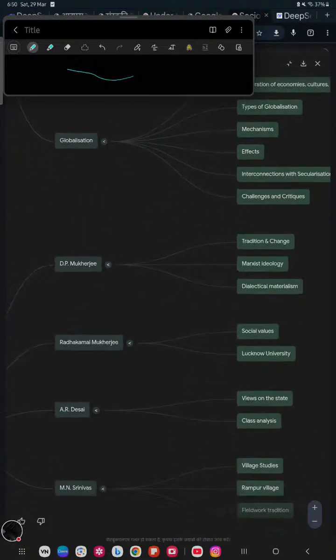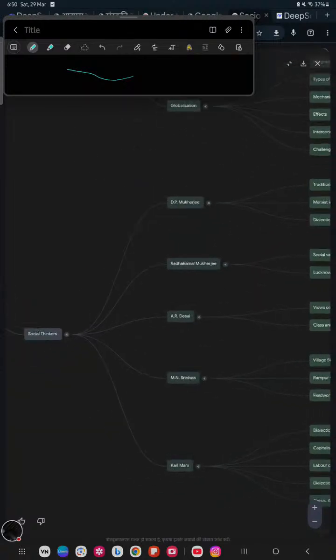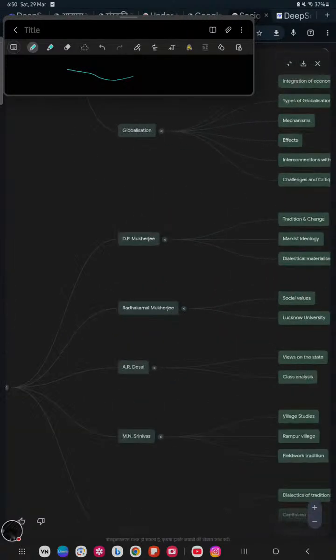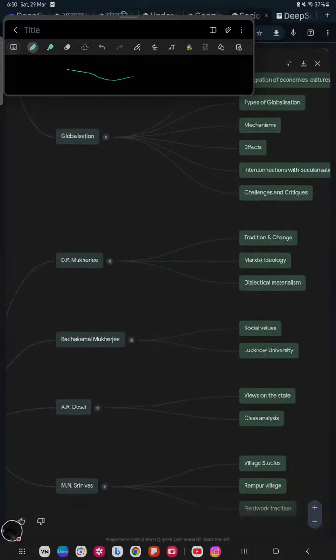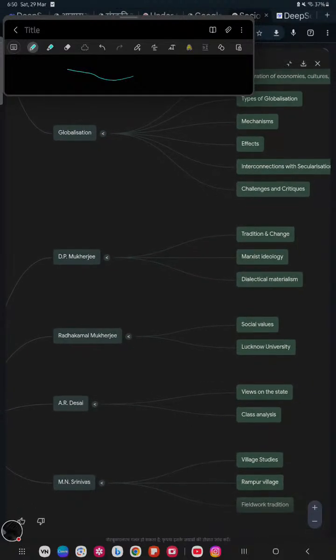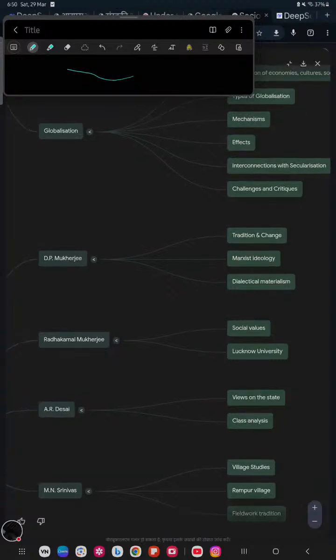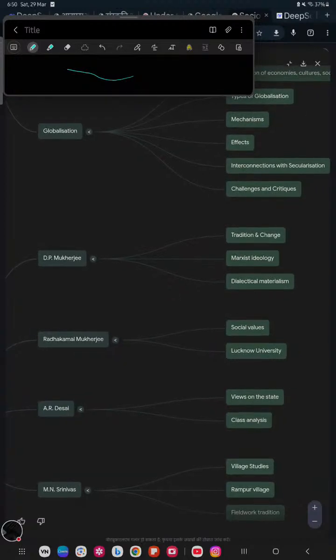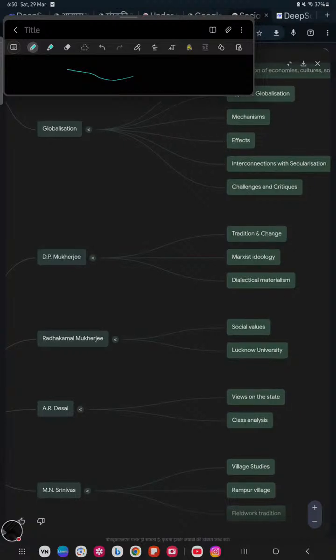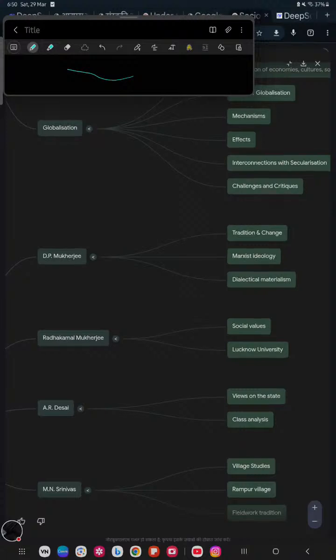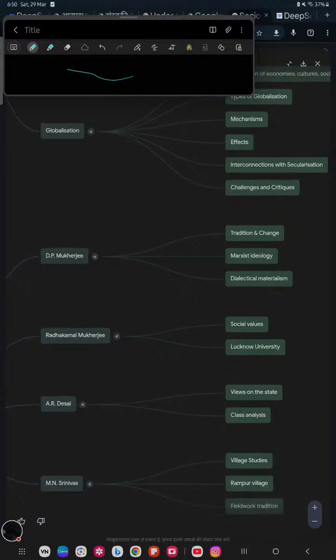Then come the thinkers. We have D.P. Mukherjee, who researched tradition and change, and the Marxist ideology of dialectical materialism. He gave the concept of the dialectic of tradition. Dialectical materialism means the capitalist class and the proletariat class have clashes, so tradition also has clashes.